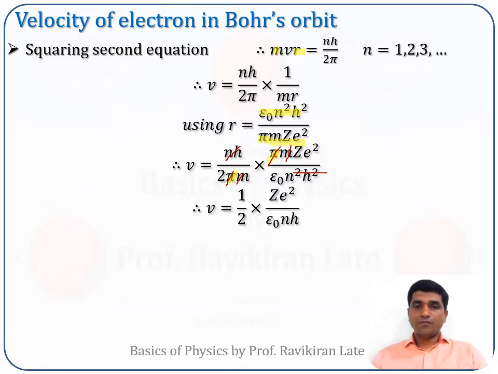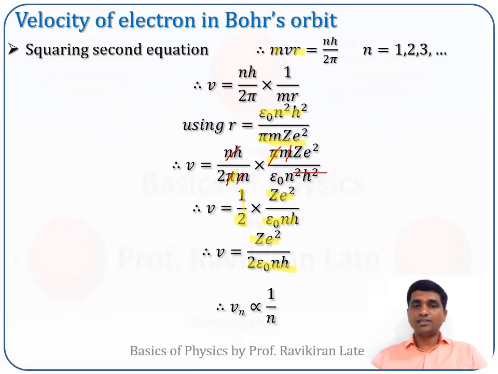Now if I further simplify it, 1/2 stays as it is, and it will be Ze²/εnh. We can rewrite this as v = Ze²/2εnh.